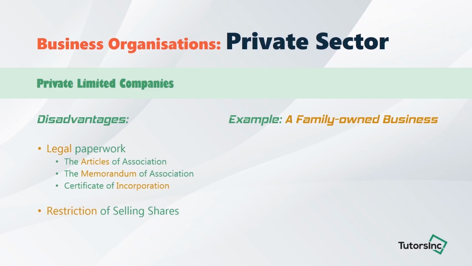In private limited companies, shares cannot be sold without the agreement of all other shareholders. So for example, if one member in the family-owned business wants to sell to another person, everyone else needs to sign off on that. If everyone does not agree, the sale will not go through. Along with that is the fact that shares cannot be sold to the public. The sale of shares needs to be among family or friends. It cannot be sold to the general public.